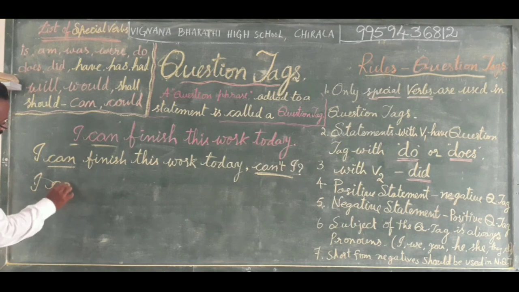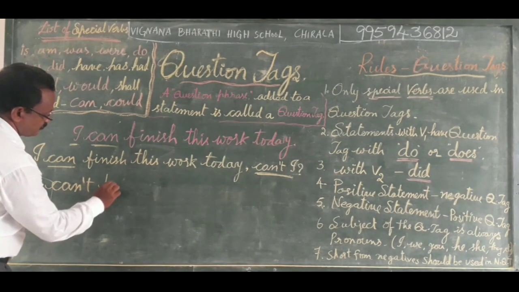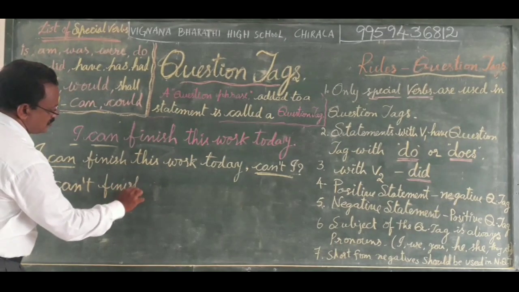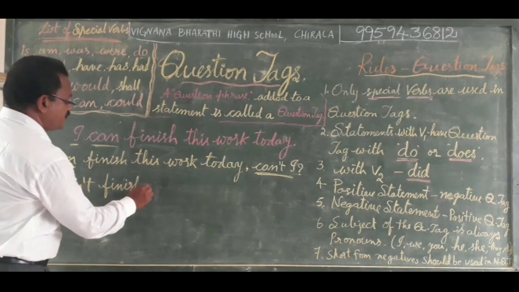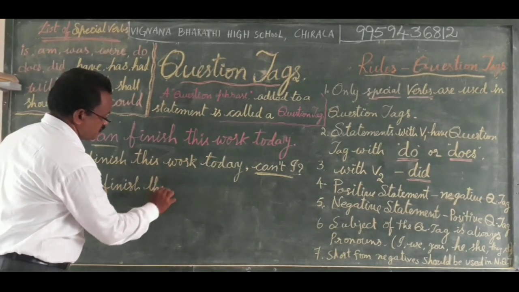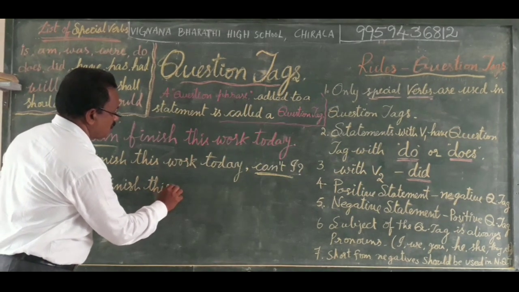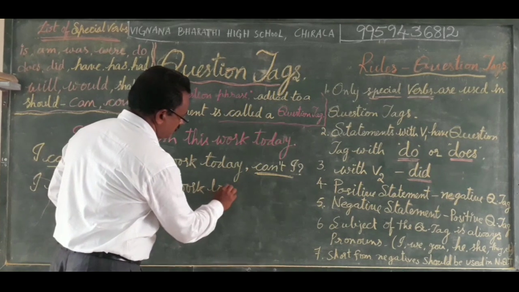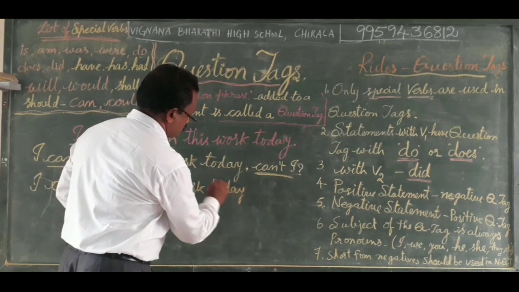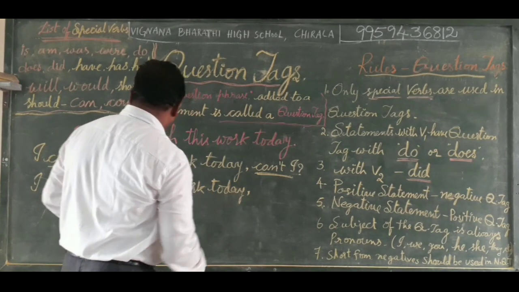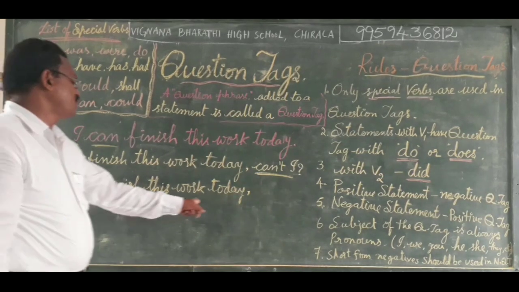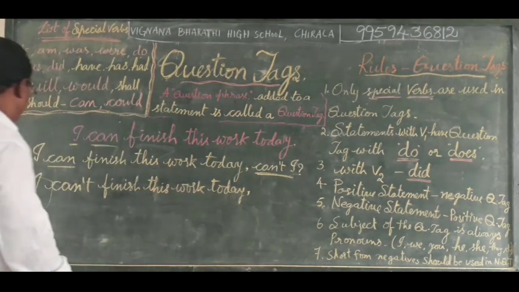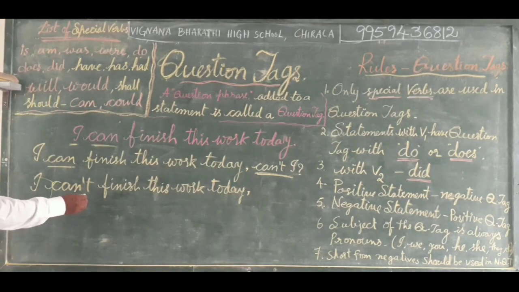I can't finish this work today, comma. Here already this statement is in a negative form.